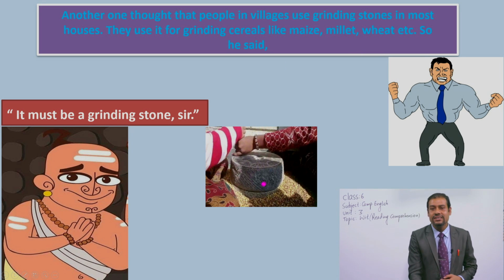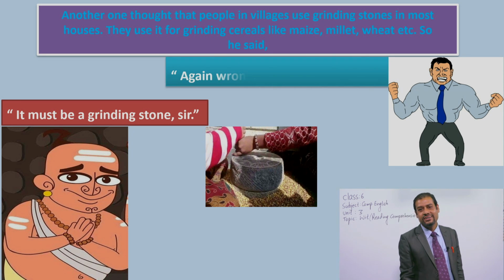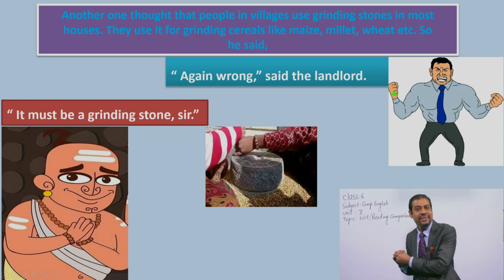But in our villages, our villagers use this type of grinding stone, and he thought that his hand was in round shape. So he said that in his hand there was a grinding stone. He said it must be a grinding stone, sir. Okay, do you think he was right here? Again you have to check, okay? I will show whether your guess is correct or not. Now the landlord said again, wrong, said the landlord. The landlord said that there was not a grinding stone in his hand.